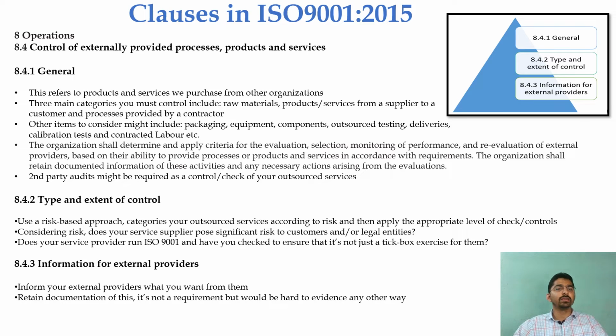the contract labor, etc. So, when we are making a particular product, in order to make the product we require the raw material, we require the biological raw material, we require the packaging material. So definitely, we are not going to do the manufacturing of those kinds of raw materials. We are going to take them from some supplier. So this supplier also needs to be controlled in terms of the processes, in terms of how they are giving us the raw material. If we are following a certain kind of norms, a guideline, it's our responsibility to ensure that we are selecting those kinds of suppliers which fall as per our requirements.